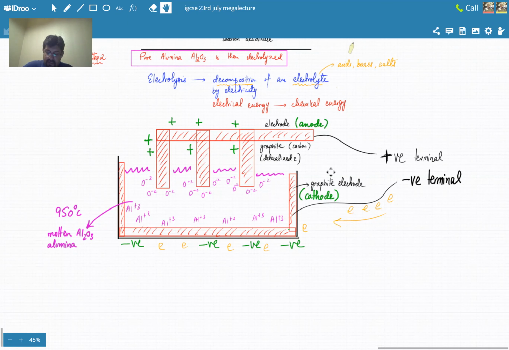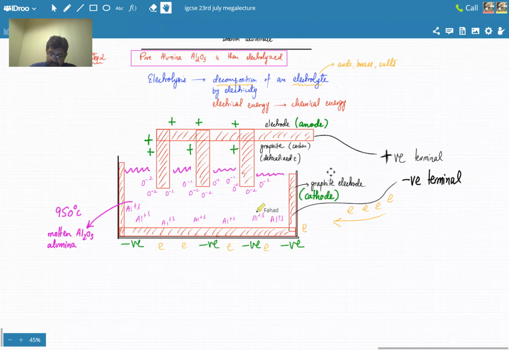Initially, they were all joined together, aluminium and oxide ions. You melted it, you increased the temperature until it was in molten state. Once it was in molten state, the ions were free to move around. All the negative ions started sticking to the positive comb-like structure, and all the positive ions started sticking to the negative container. अब इसके बाद क्या होगा?